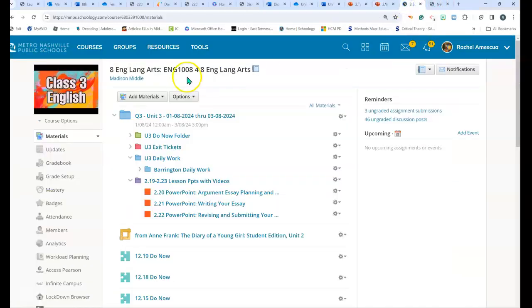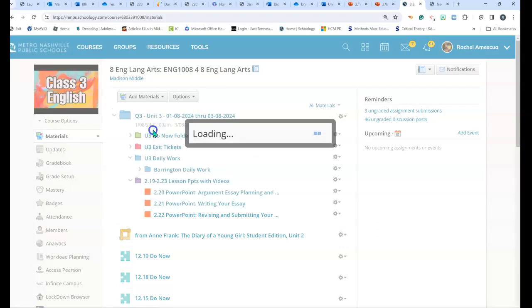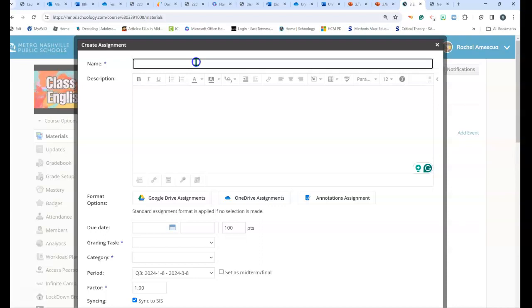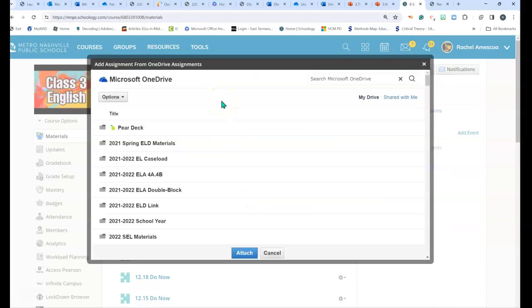So in Schoology, I'm going to put your assignment at the top of your Schoology page. It'll be on all of them. Here's third period. So add assignment, Unit 3 midterm essay. And then I'm going to attach a OneDrive assignment like we did last time.